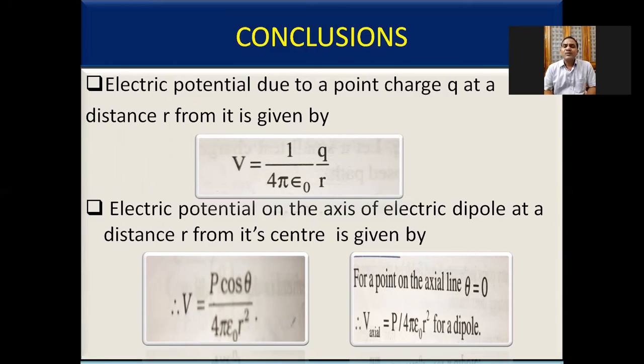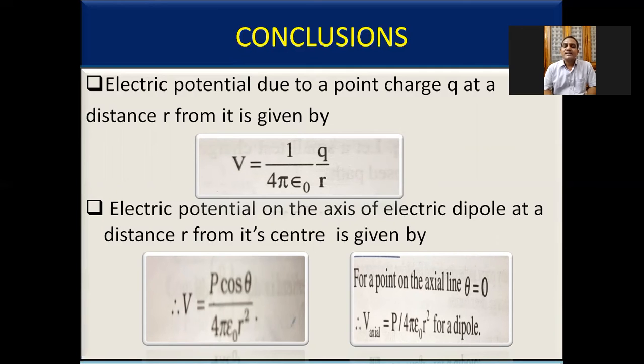Then we discussed the electric potential in the case of an electric dipole. Here we have seen two cases. First, calculation of the potential on the dipole axis. That formula is V axial equals 1 by 4 pi epsilon naught P by R square minus L square. For a short dipole, V axial equals 1 by 4 pi epsilon naught P by R square.